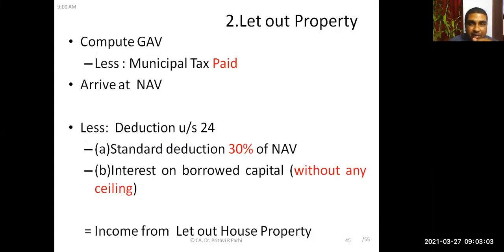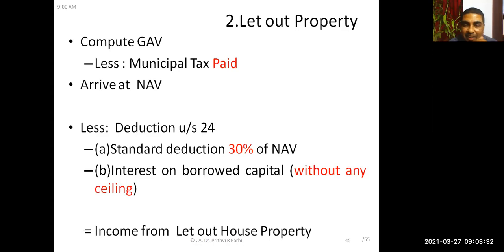Okay. Now, that is about self-occupied house property. Next, the house property we are going to learn is the let-out house property. It is again simple. First of all, you have to compute the gross annual value. Then what you have to do? Deduct municipality taxes paid. What you are going to get? Gross annual value minus municipality taxes paid. What you are going to get?